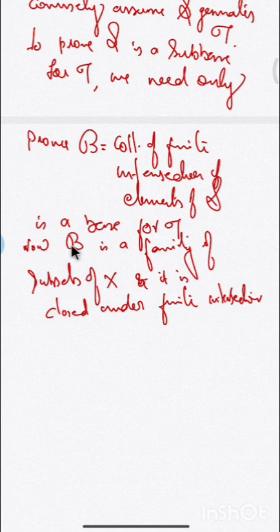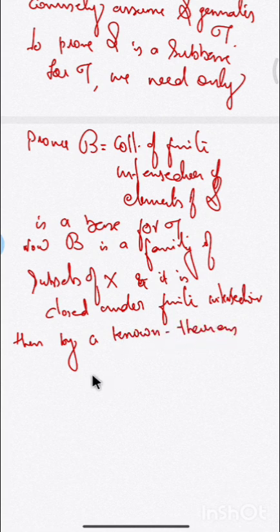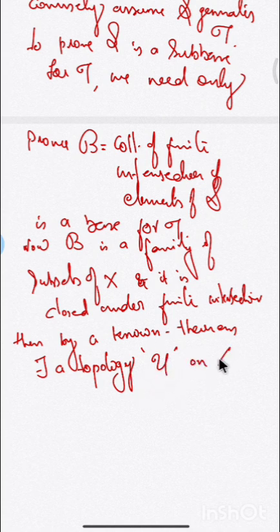The corollary says that when we have a set X and script B is a collection of subsets of X which covers X and is closed under finite intersection, then by the known corollary, there exists a topology, call it U, because this is a topology different from tau, on X such that B is a base for U.